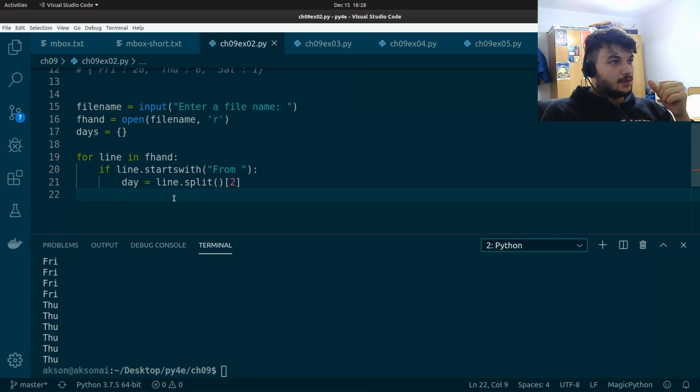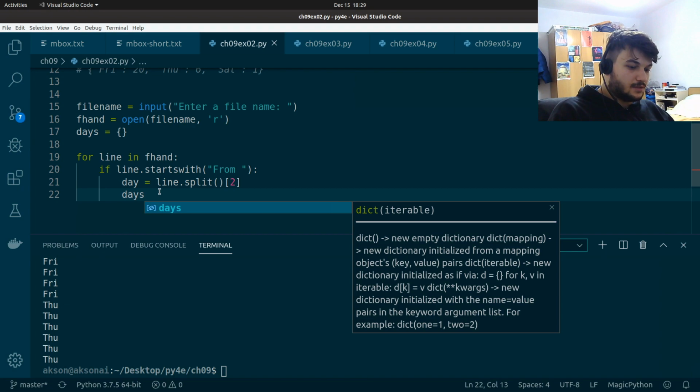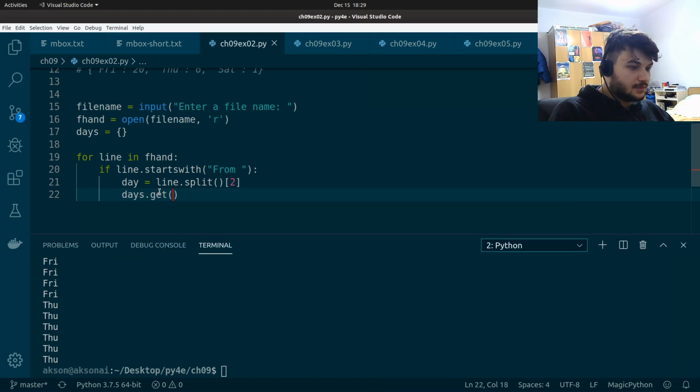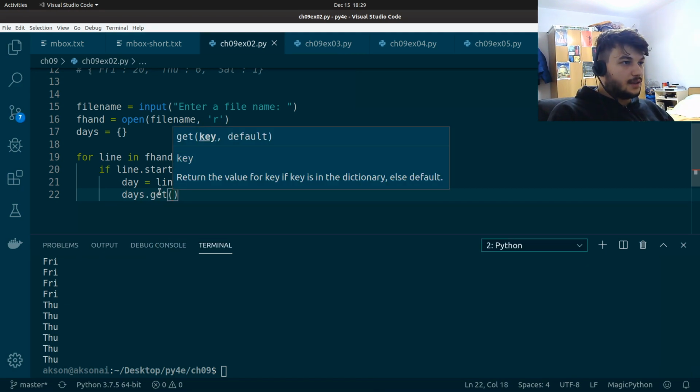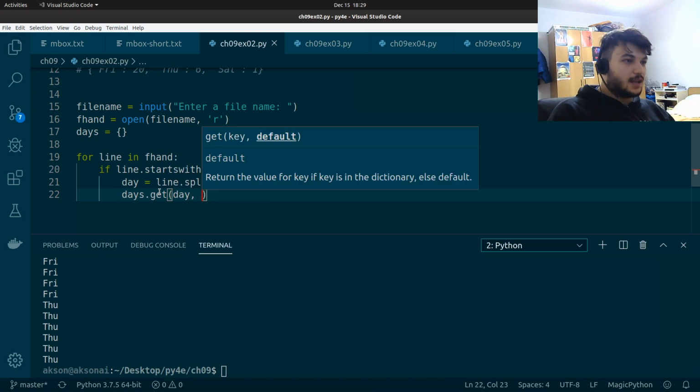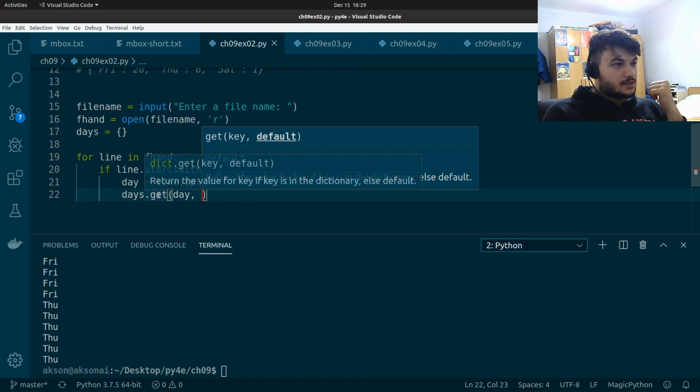So first I'm going to check if we already have a count for this day. I'm just going to use days dot get, and then get by the key of the day. Since the get function lets you use a default value, I'm going to use the default value 0.